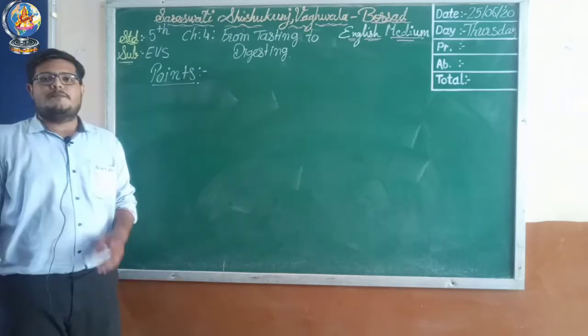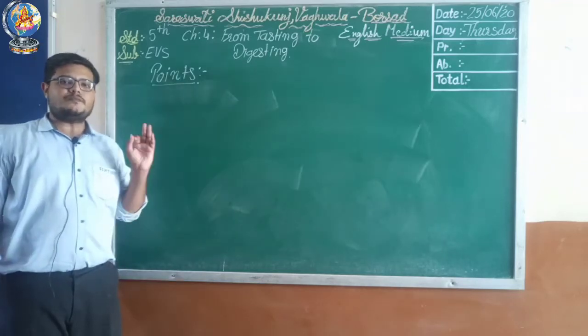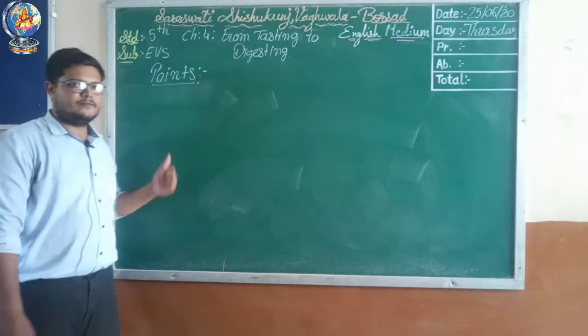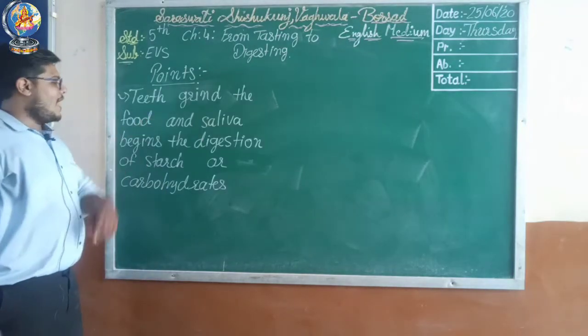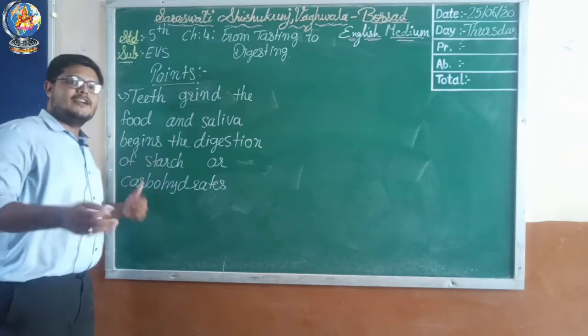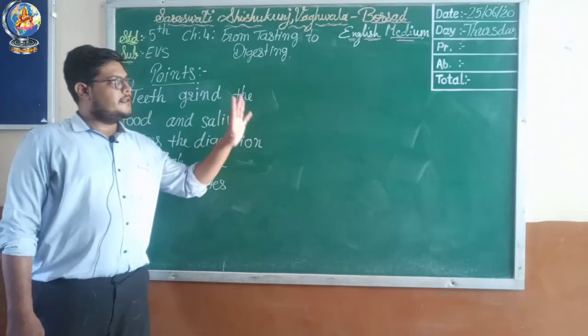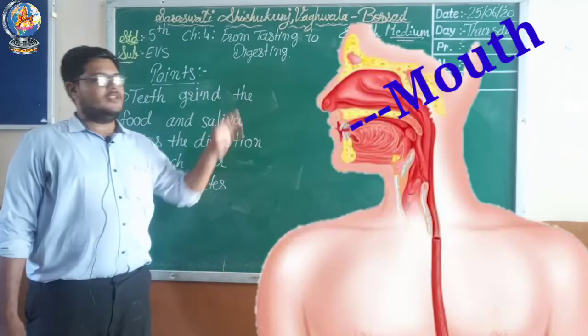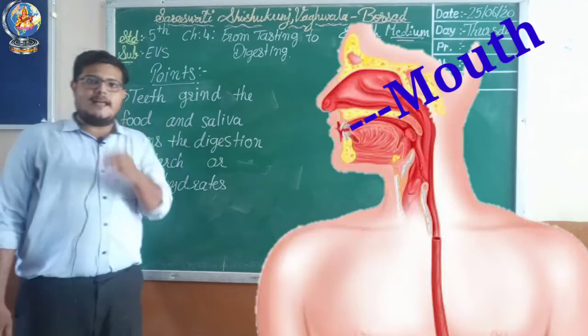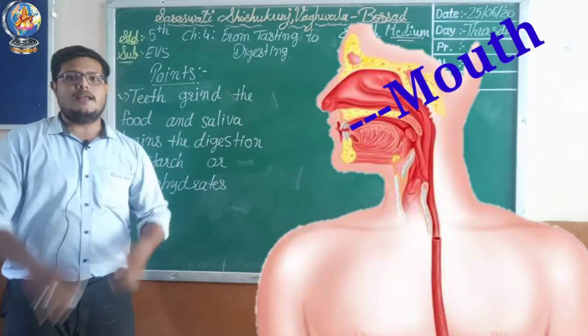I am going to explain the digestion process point-wise. See, the first point is here. Teeth grind the food and saliva begins the digestion of starch, or you can say carbohydrate. See here, there is the mouth, inside the mouth there are teeth, and those teeth will break down, will crack the food into very small pieces.